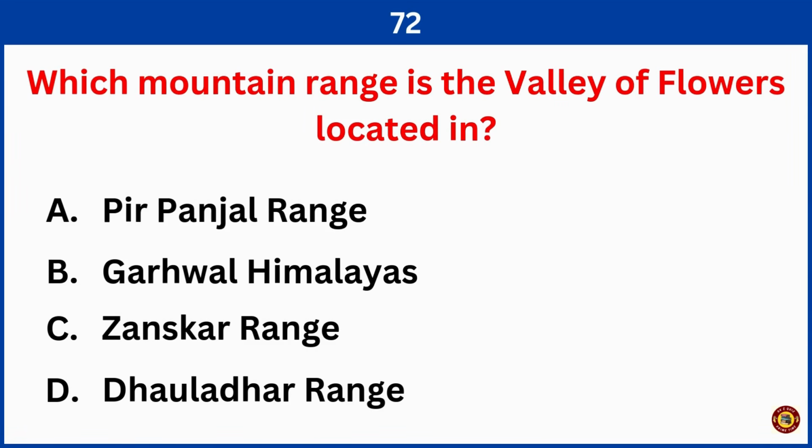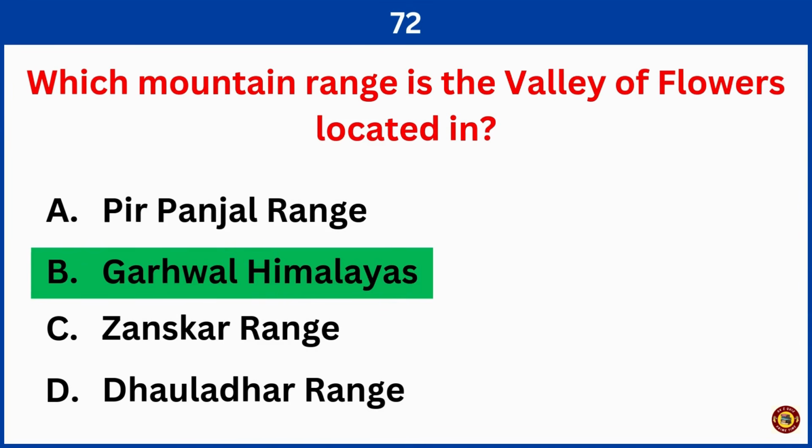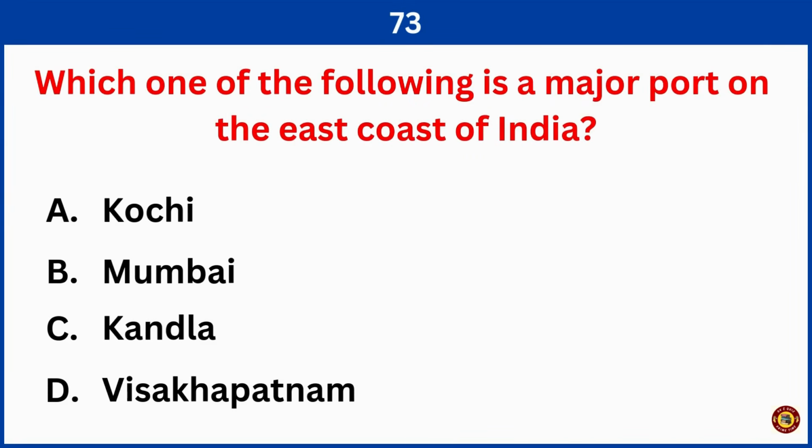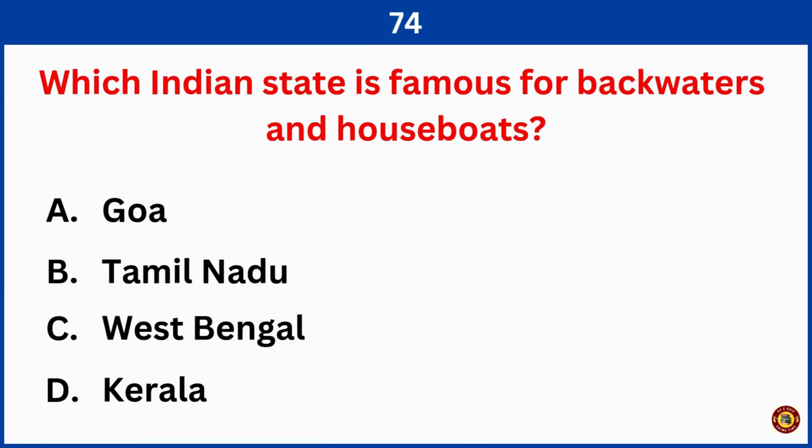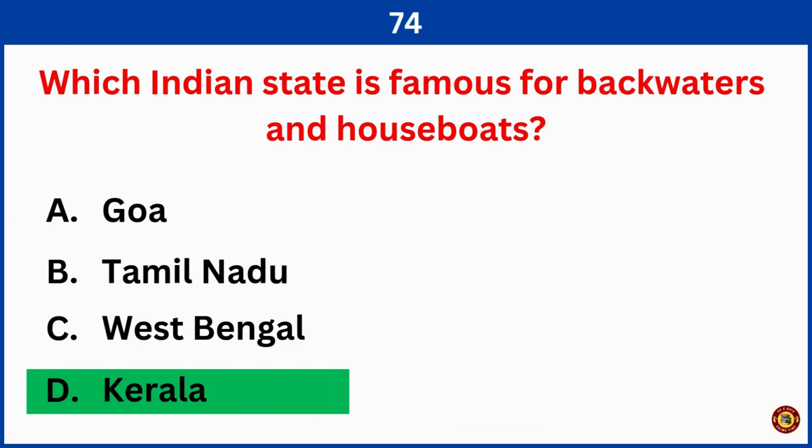Which mountain range is the Valley of Flowers located in? Right answer is option B, Garhwal Himalayas. Which one of the following is a major port on the east coast of India? Correct answer is option D, Vishakhapatnam. Which Indian state is famous for backwaters and houseboats? Right answer is option D, Kerala.